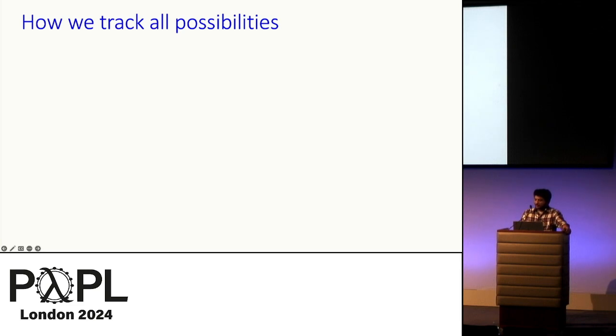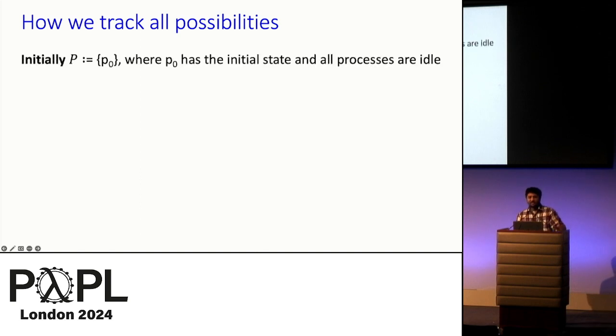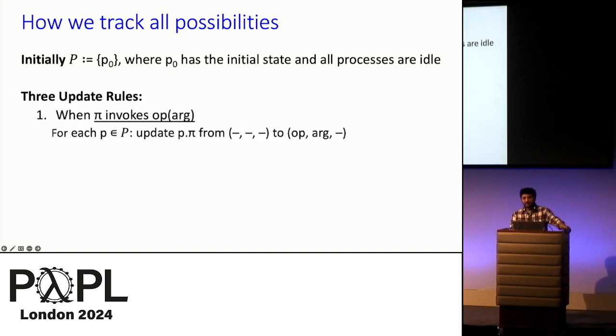Now I describe the full technique for maintaining P. This consists of initialization and 3 update rules. Initially, P contains just one possibility P naught, in which the object is in its initial state and all processes are idle. The 3 update rules are as follows.